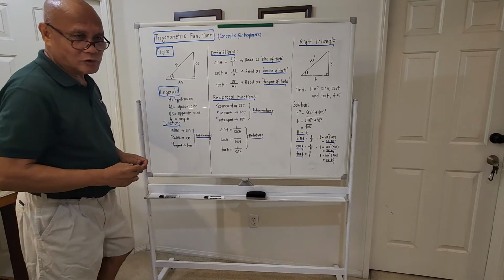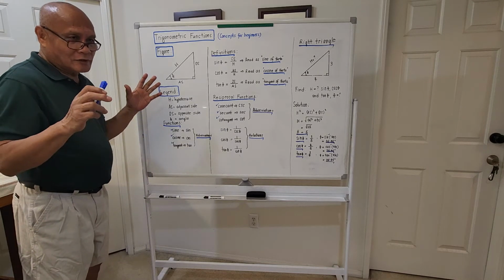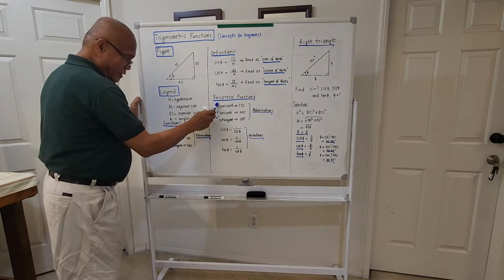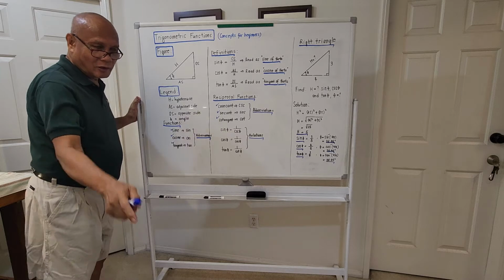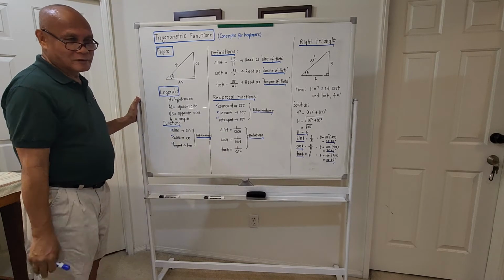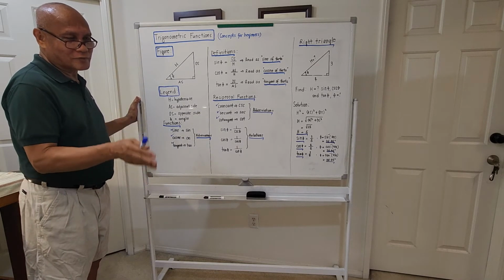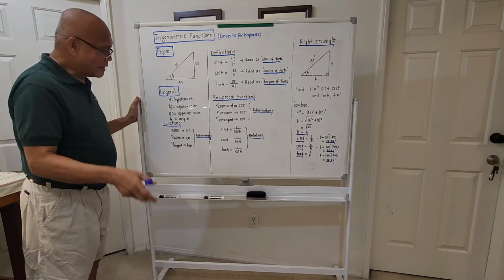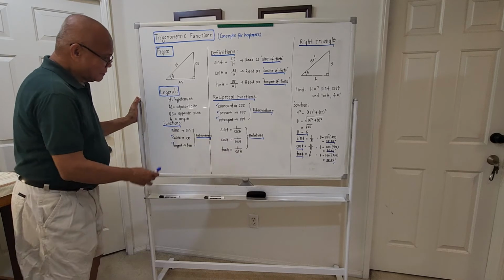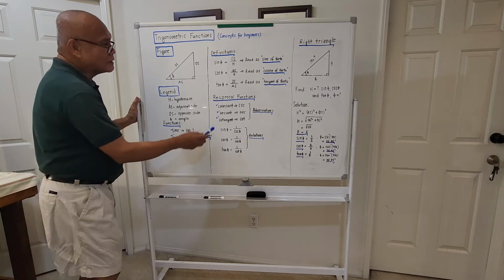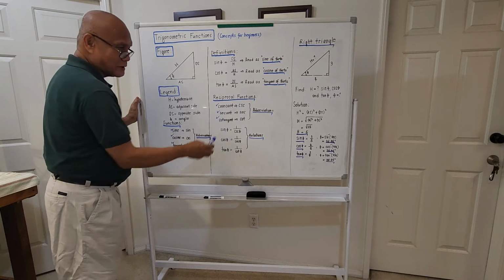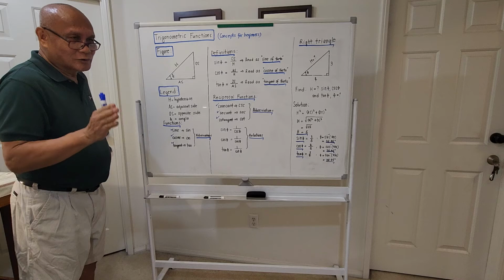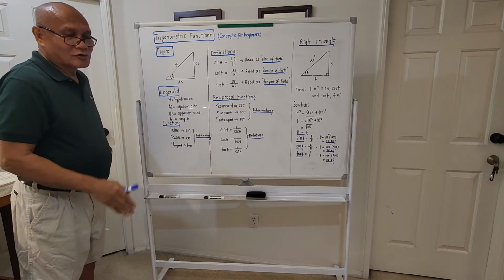Memorize this by heart, because without knowing the definition of sine, cosine, tangent, cosecant, secant, and cotangent, you will get lost in your higher mathematics, because your foundation for concepts on trigonometry is no good. So I am telling you, memorize these 6 by heart: sine, cosine, tangent, cosecant, secant, and cotangent. I will give you the proper way to take the abbreviation of these.